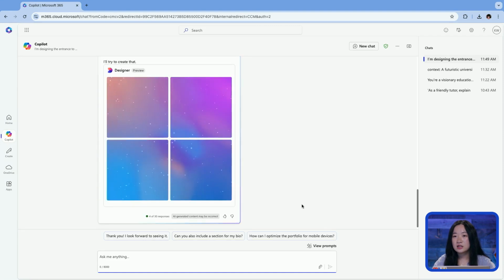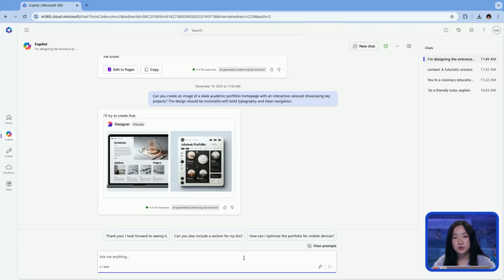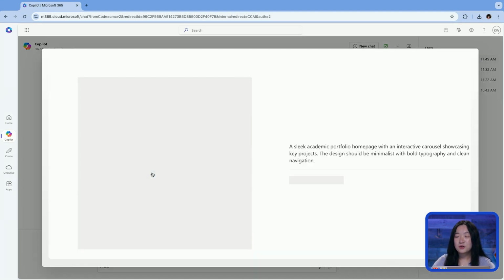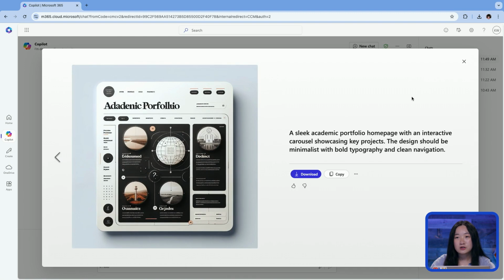And yeah, as you can see, Copilot's going to take a few seconds to generate a few ideas of what the homepage will look like. And just like that, Copilot has generated us 2 ideas. As you can see, a more sleek academic portfolio homepage, and here's another idea.